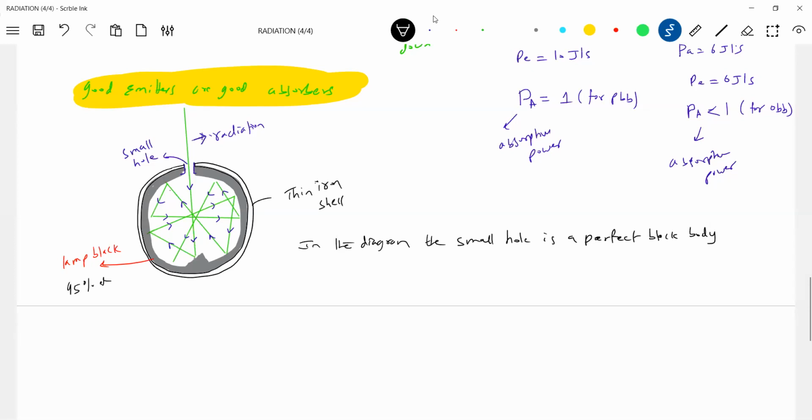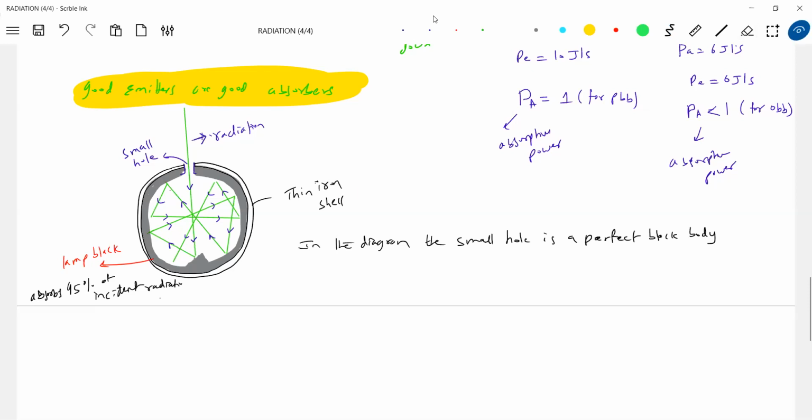It absorbs 95% of incident radiation, I'll write it. Absorbs 95% of incident radiation and 5% will reflect. So it cannot be a perfect black body. So the small hole is a perfect black body.